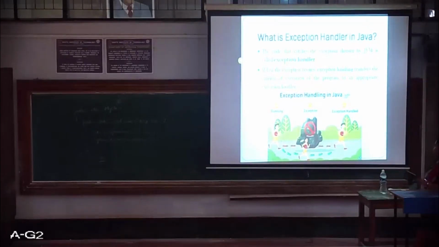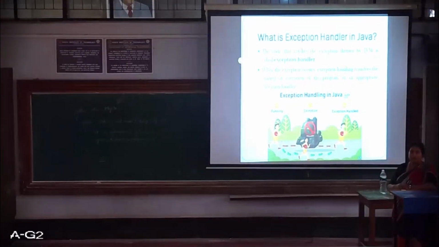I told you that in the real-time example, when the tire got punctured, what was the exception handling for that? A new tire, which was kept by the owner of the car in his car, so that if something goes wrong with the tire, he would be able to replace that with a new tire. So that was the exception handling.